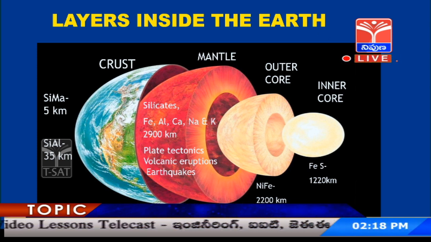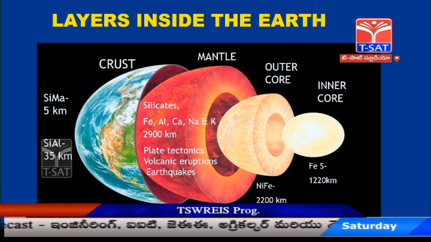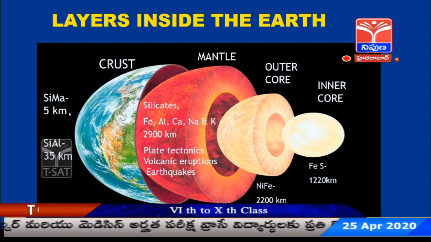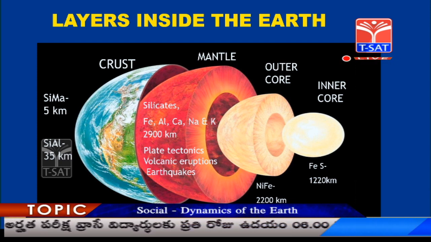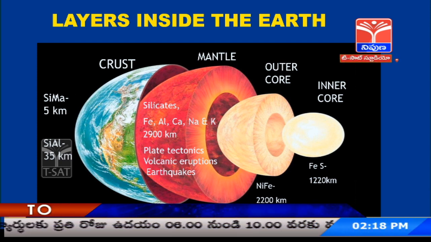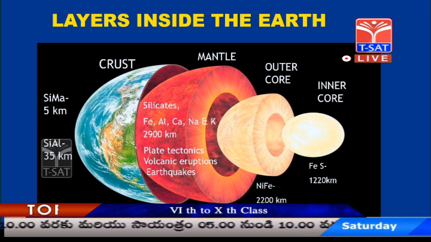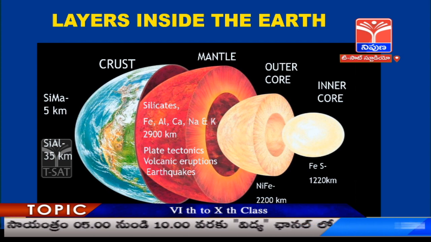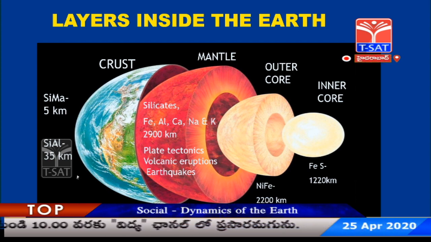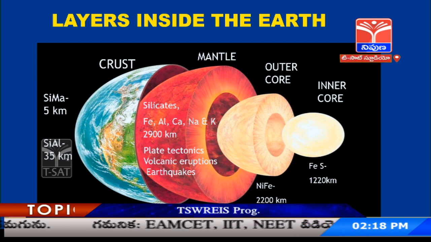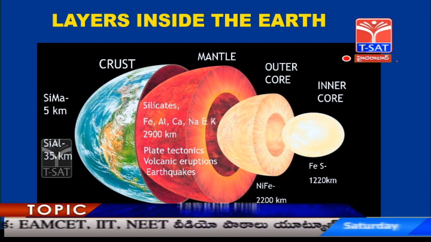On the crust, we have continental surface and oceanic surface. In the oceanic surface, the depth is around 5 km and the minerals present are silicon and magnesium. We can remember them as SIMA. And on the continental surface, the depth of the crust is around 35 km and the minerals present are silicon and aluminium. You can remember them as SIAL.